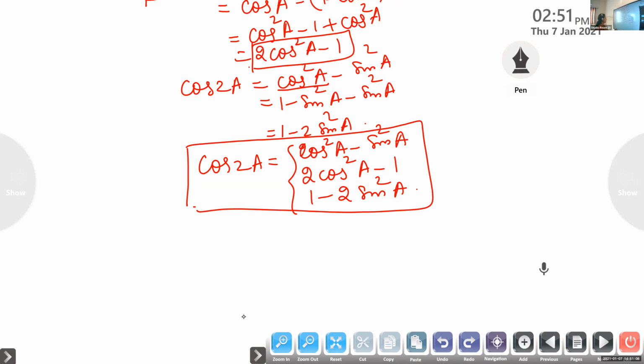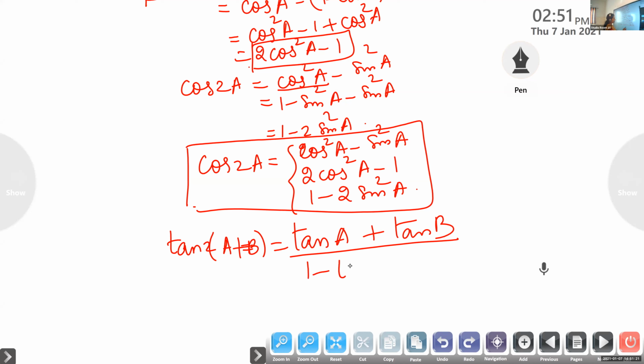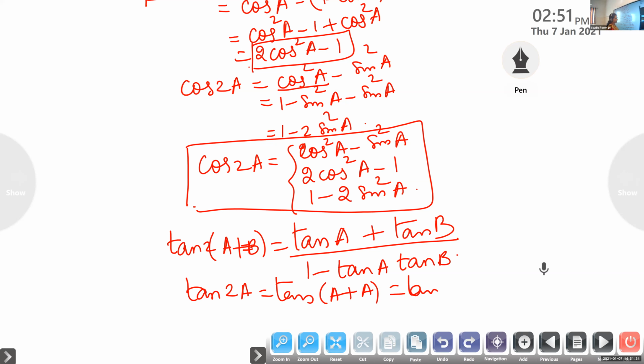Now look at here. Tan 2A. What is tan 2A? What is tan of A plus B? First write the formula for tan of A plus B. Tan A plus tan B by 1 minus tan A tan B. So what will be tan 2A? Tan 2A means it is same as tan of A plus A. So when you put A here, it will be tan A plus tan A by 1 minus tan A into tan A. So what is the formula you will get?